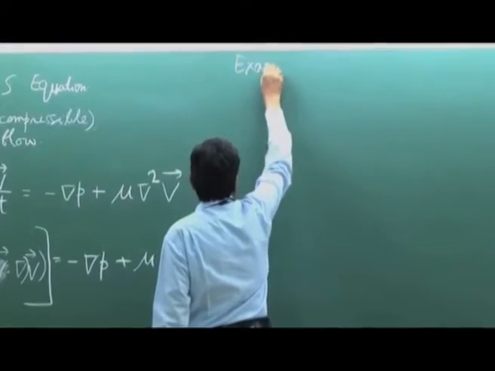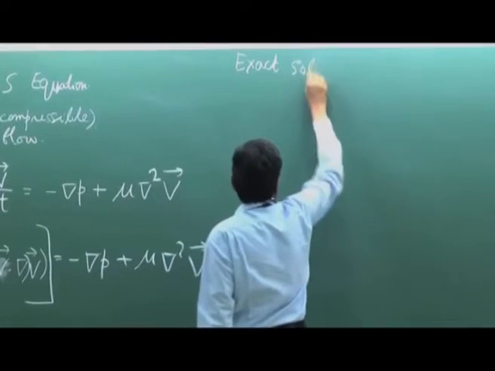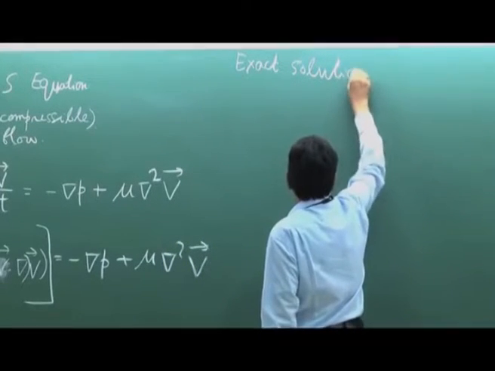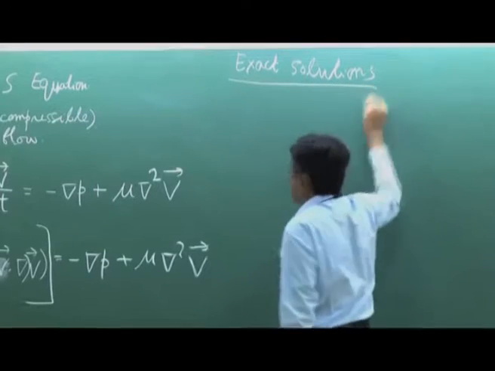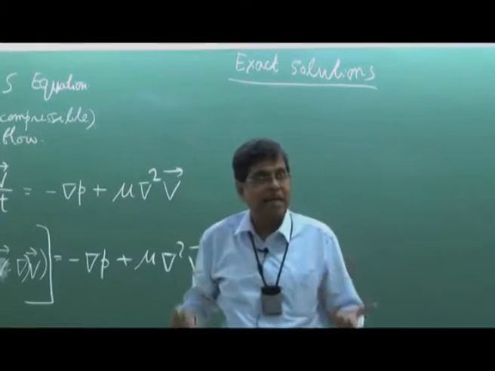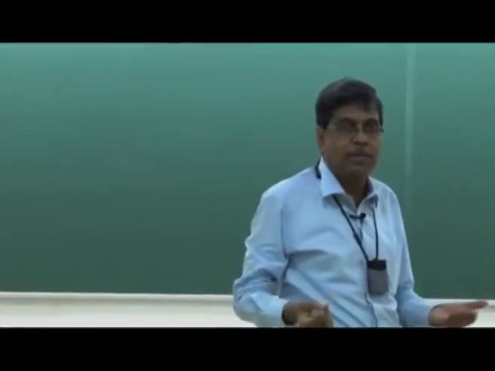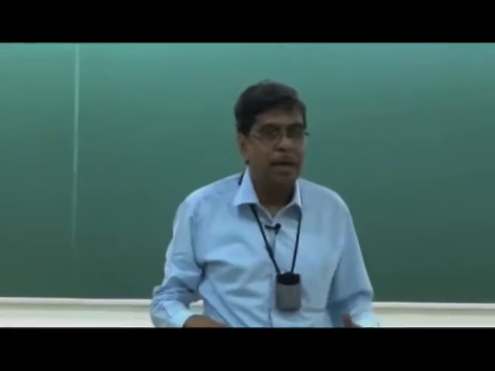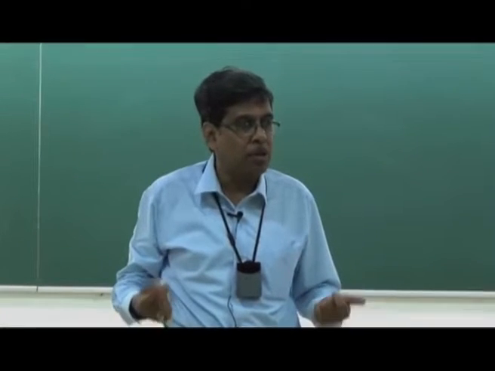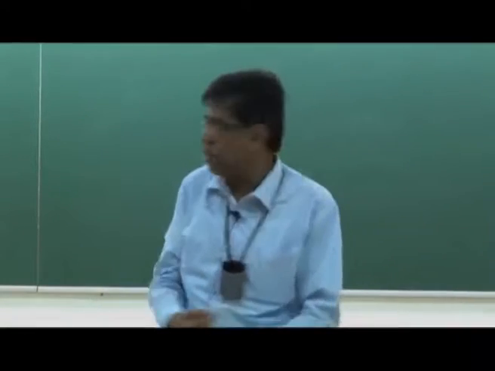In those cases of flow where the inertial term identically becomes 0, the Navier-Stokes equation becomes a linear equation, and we can have its analytical solution in closed form, known as an exact solution.